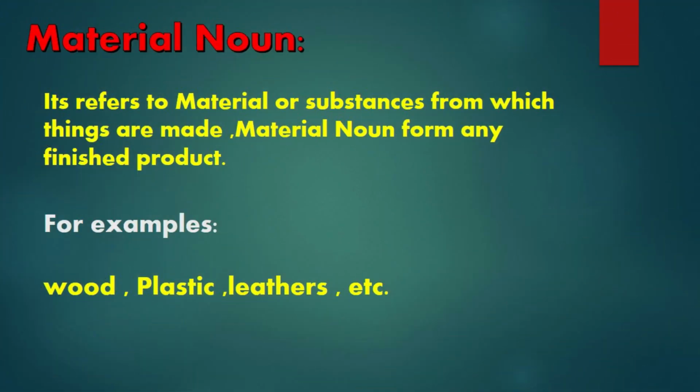So let's go for the third noun, material noun. It refers to materials or substances from which things are made. Material nouns form any finished product.